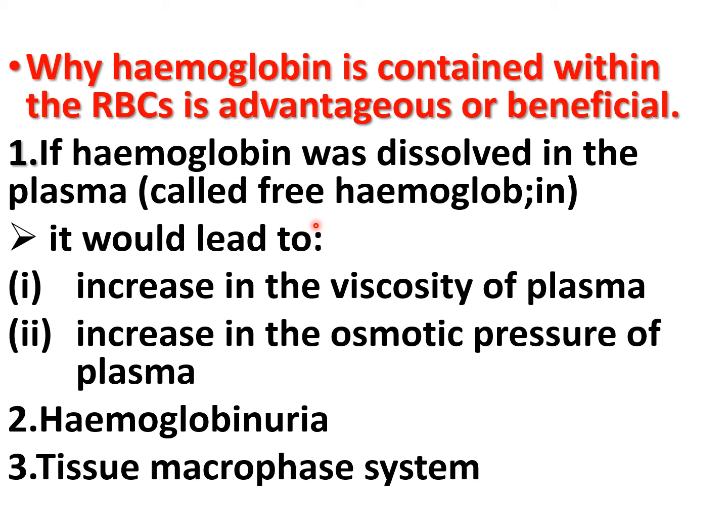The increase in viscosity of the whole blood and in osmotic pressure of the plasma would interfere with the mechanism of fluid exchange between the capillary and tissue spaces.